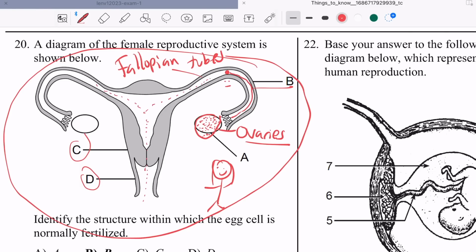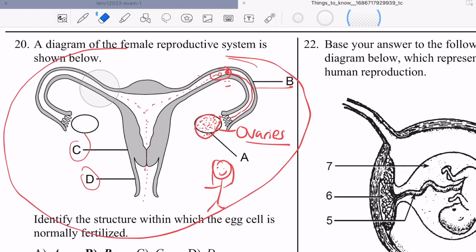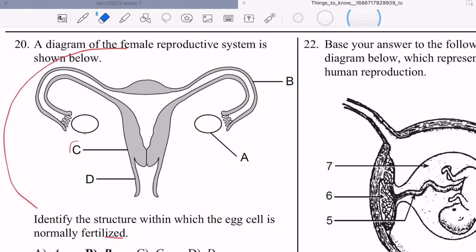If there is an egg there, the sperm is going to fertilize the egg. So what happens in the fallopian tube? Fertilization happens in the fallopian tube, okay?